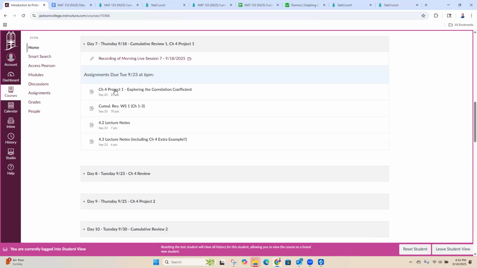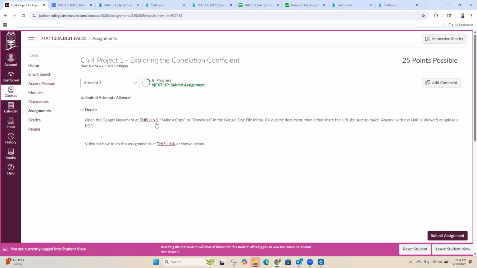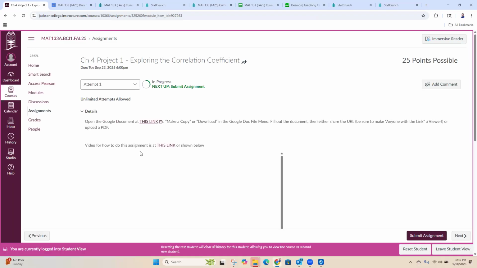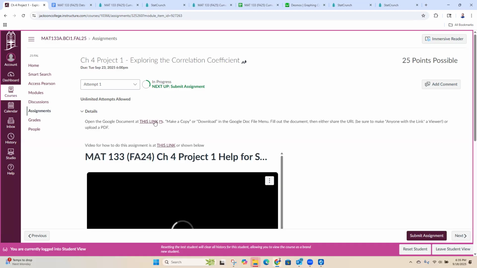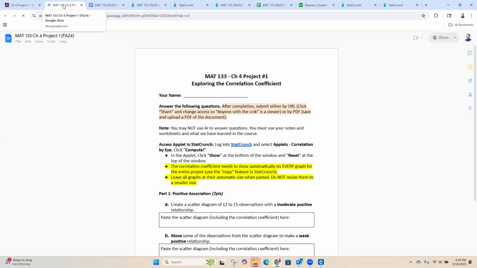Chapter 4, Project 1, exploring the correlation coefficient. We will work on that today. Click on that in Canvas, the Chapter 4, Project number 1. There'll be a video that you can watch on how to do this assignment, but there's also a link right here. Open this Google document at this link, and that's going to bring you to the Chapter 4 project.